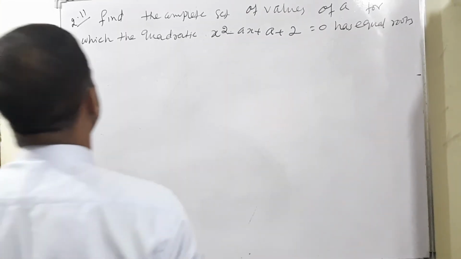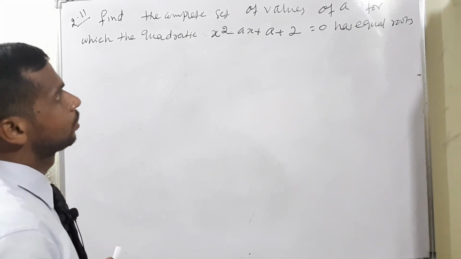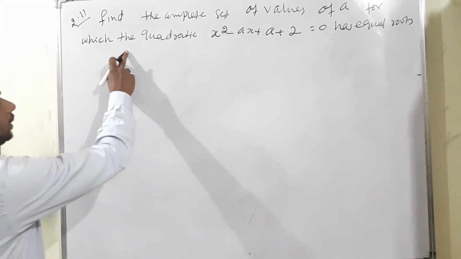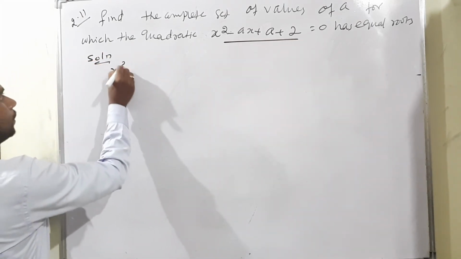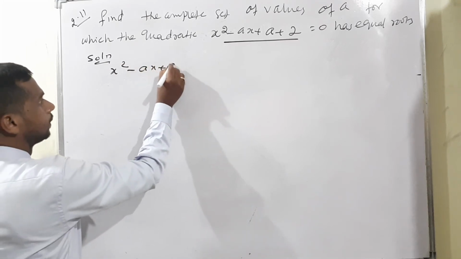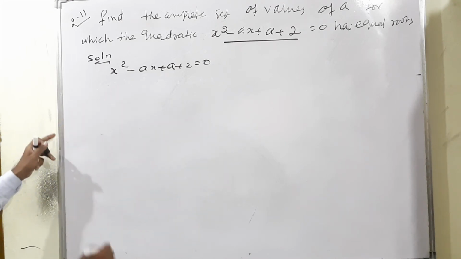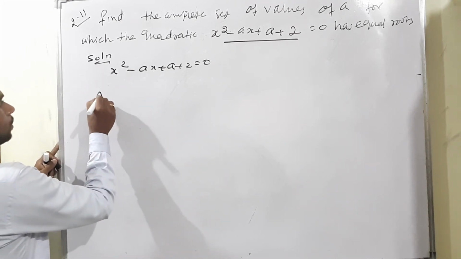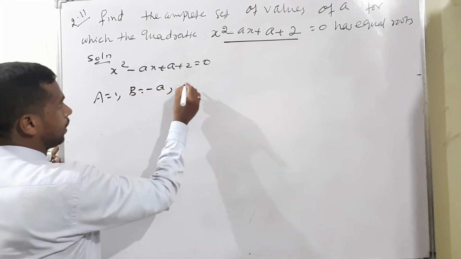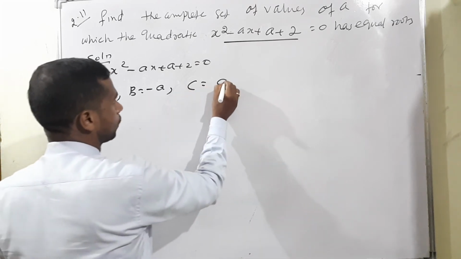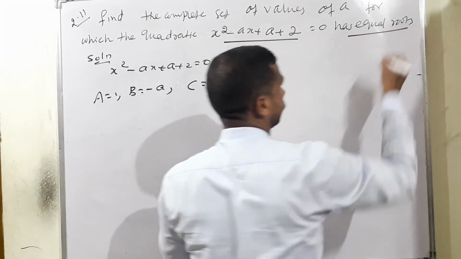So example 2.11, listen. Find the complete set of values of a for which the quadratic has equal roots. Solution: x square minus ax plus a plus 2 is equal to 0. So equating a, b, c, a is equal to 1, capital B is equal to minus a, and c is equal to the constant a plus 2.